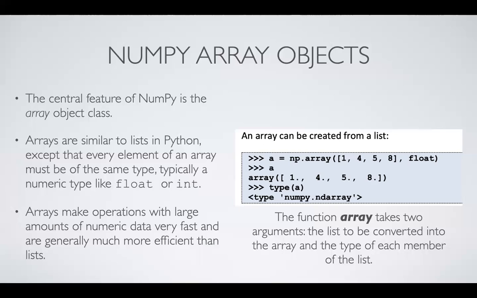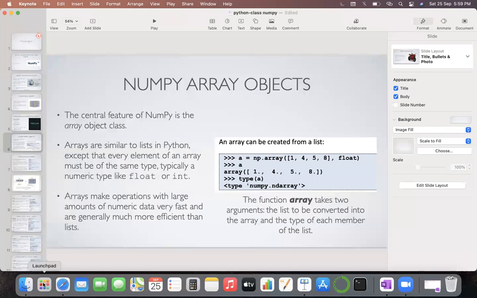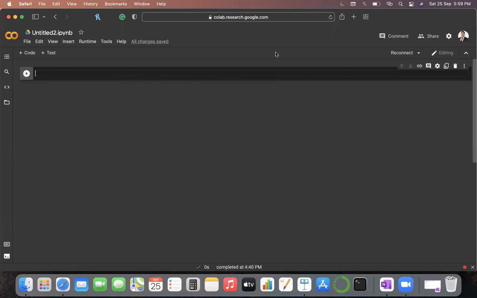But for now, understand this: if you want to create an array, the type of the array that you'll get is an n-dimensional array. The function name is array, and the function lies in np. So let me just demonstrate that.